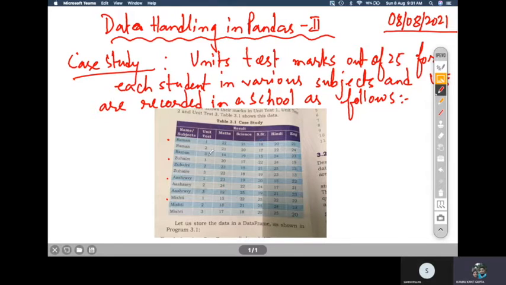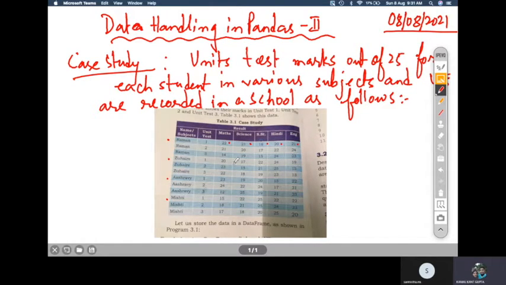Now why so many rows? We have unit tests like unit test 1, 2, 3. So 3 unit tests have been conducted, and for each student the marks for each unit test are separately kept. And you can see that Raman has got in unit test 1 marks: maths 22, science 21, SST 18, Hindi 20 and English 21.